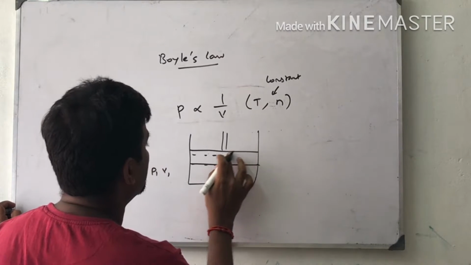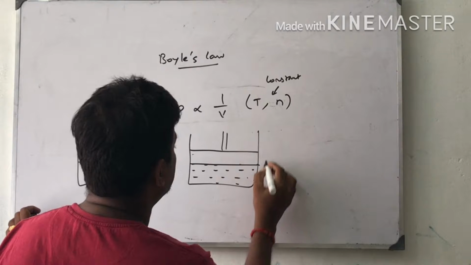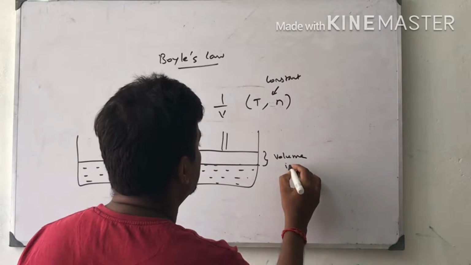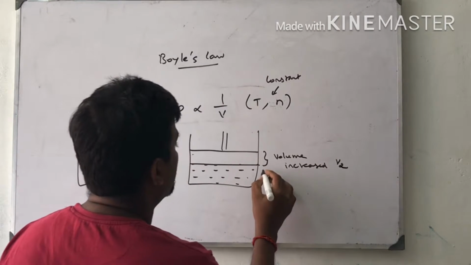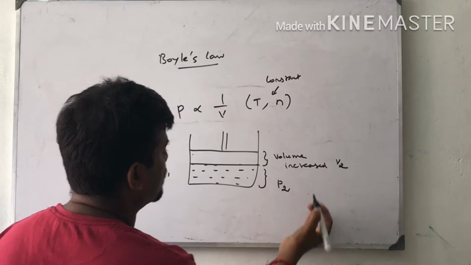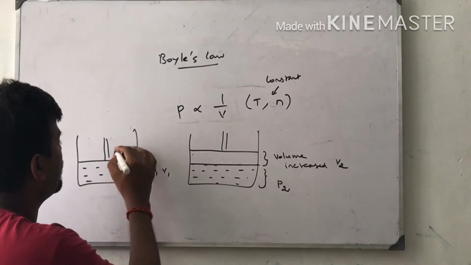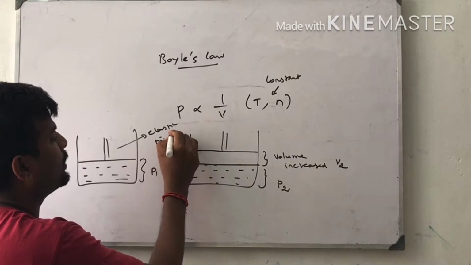From here to here I am increasing, so this much volume is increased. This is called V2. Pressure will be decreased. This one is called P2. So from this diagram, what you infer: this is an elastic movable piston.